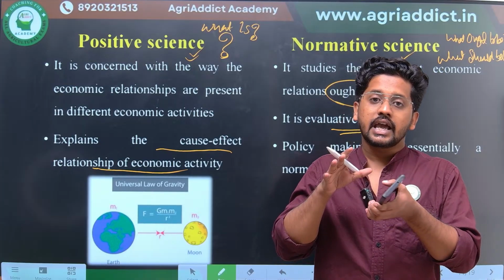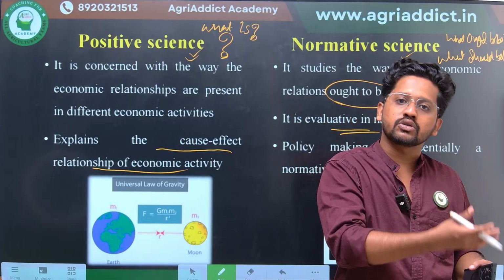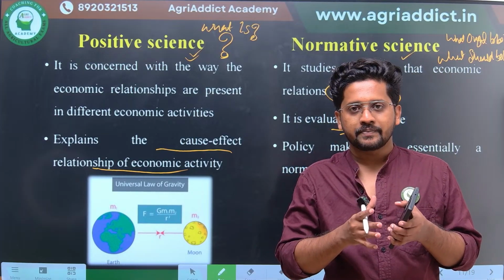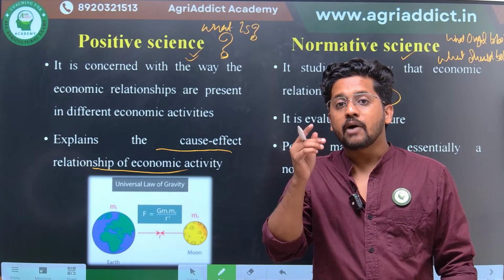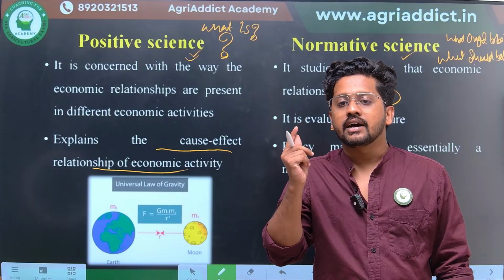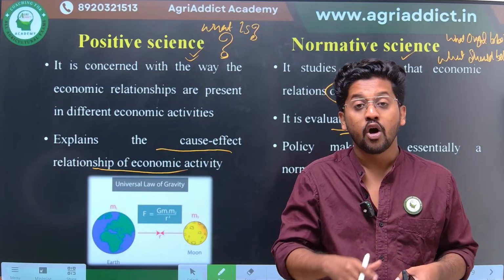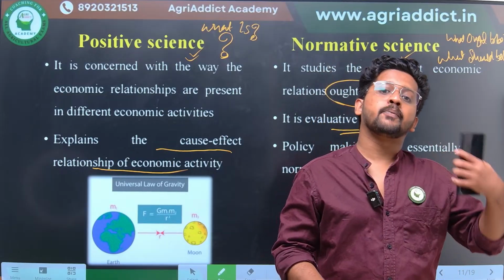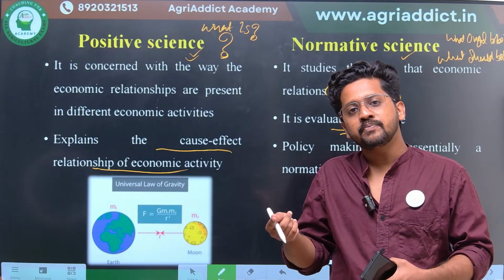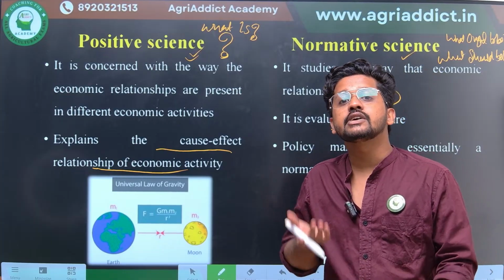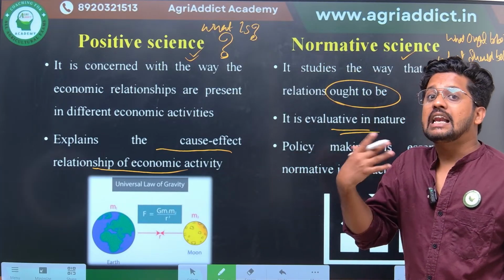If the amount of resources generated in the country and the amount of population growth are not matching, we economists will give a policy that population should be controlled, or some population control policy should be adopted, or, according to the increase in population growth, we may have to go for additional programs to increase food production or resource production, right? So this is evaluative in nature.